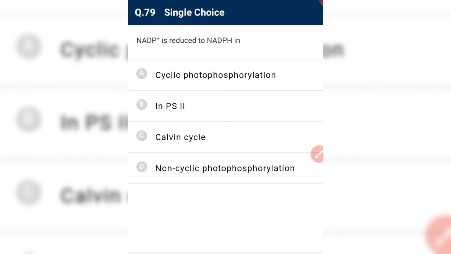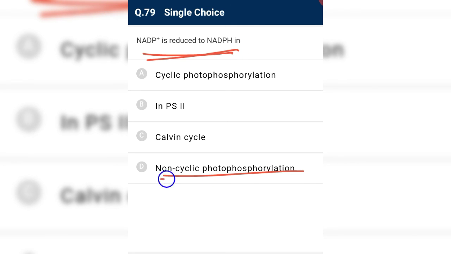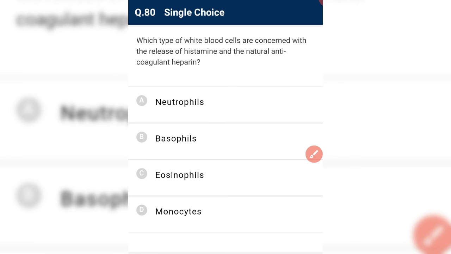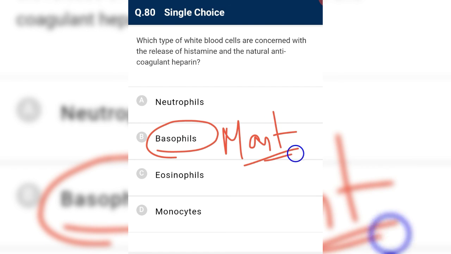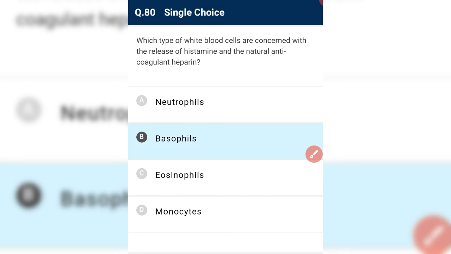NADP plus is reduced to NADPH in non-cyclic photophosphorylation, also known as Z scheme. Which type of white blood cell is connected with the release of histamine? Histamine and the natural anticoagulant, that is heparin. Basophil, that is also known as mast cell, is responsible for release of serotonin, histamine, and heparin.